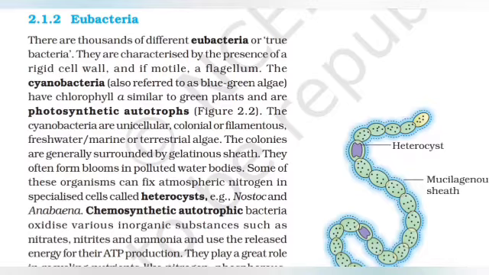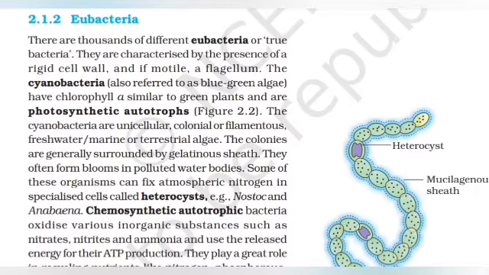The cyanobacteria are unicellular, colonial, or filamentous, freshwater, marine, or terrestrial algae. The colonies are generally surrounded by a gelatinous sheath. They often form blooms in polluted water bodies. Some of these organisms can fix atmospheric nitrogen in specialized cells called heterocysts, for example Nostoc and Anabaena.